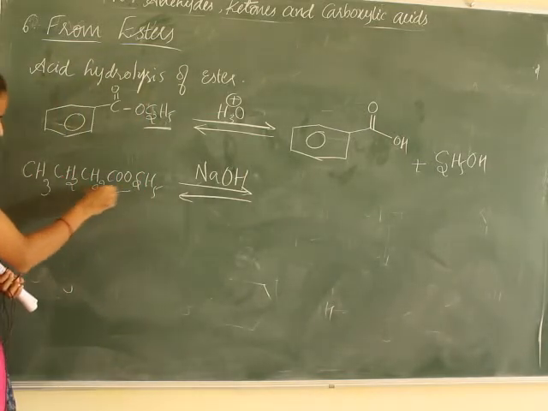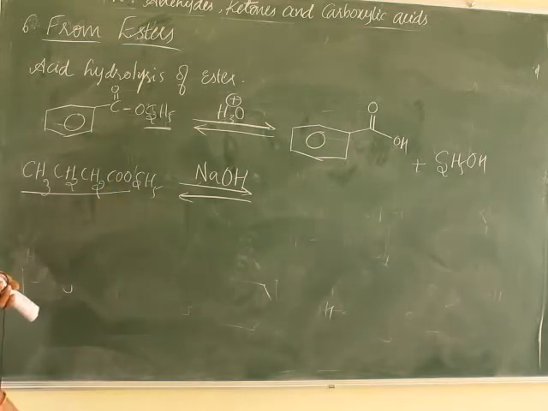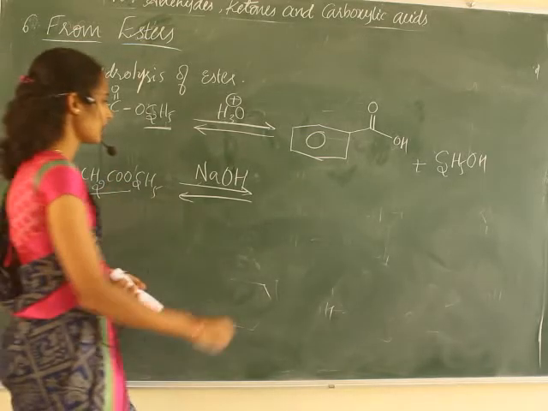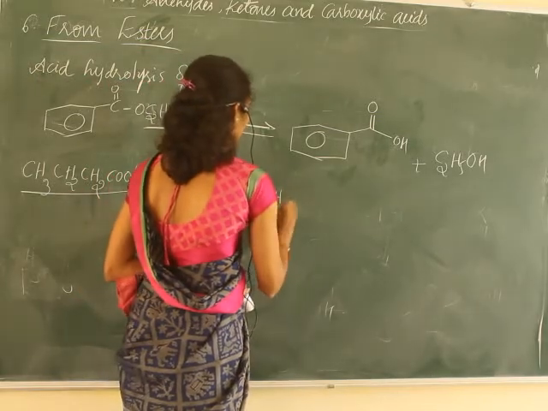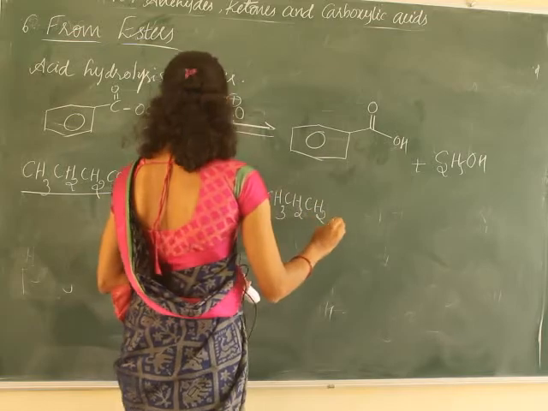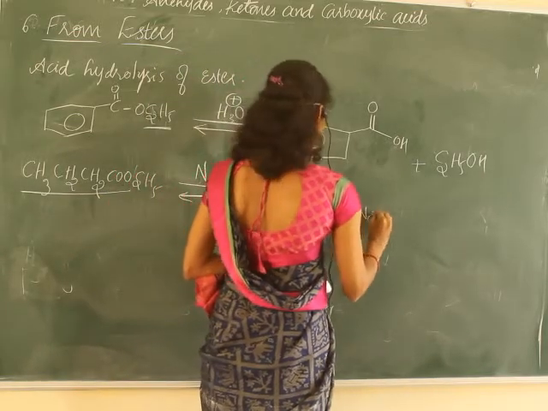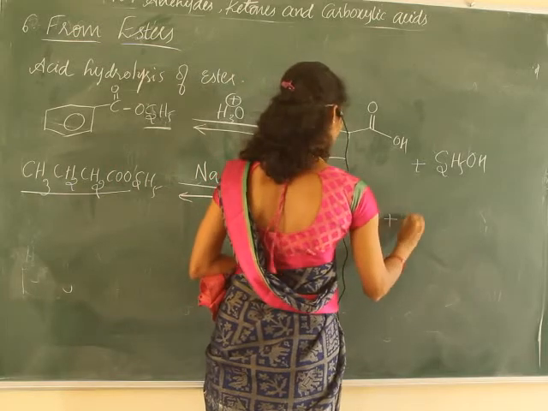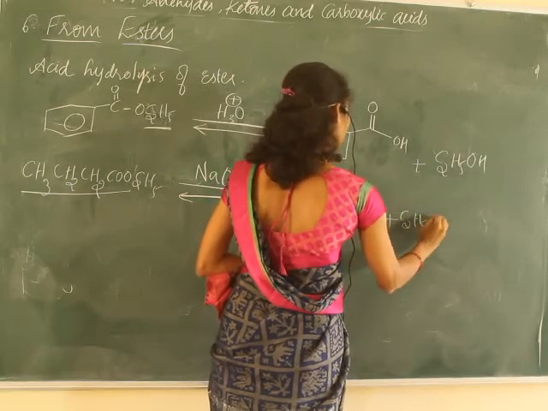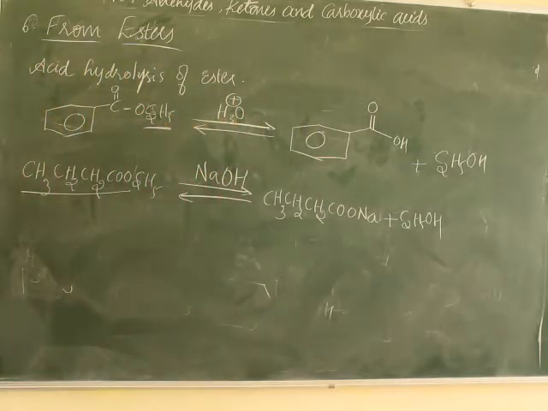It results in the formation of the corresponding carboxylate ion, or a salt of carboxylic acid, and C2H5OH.